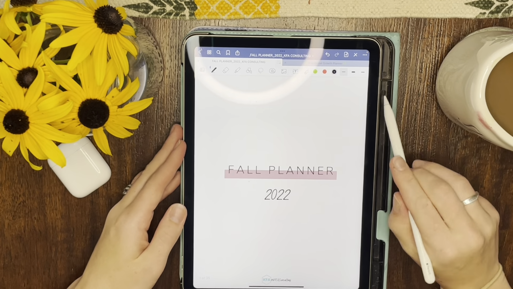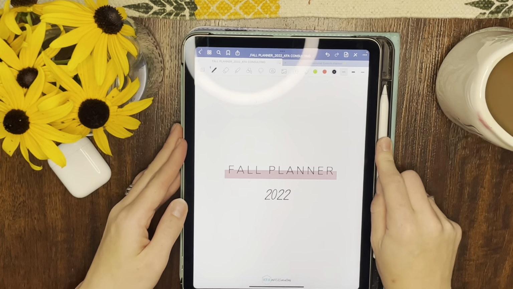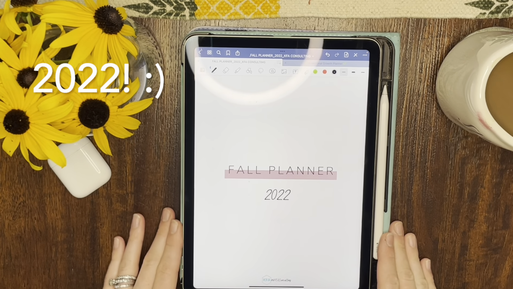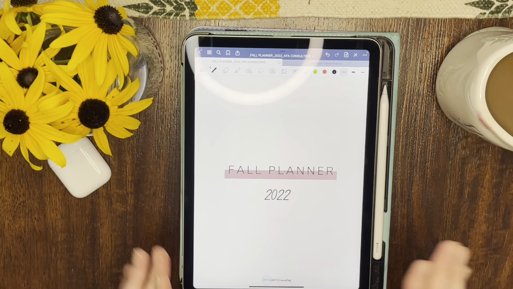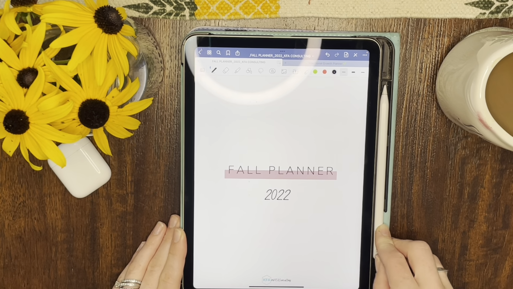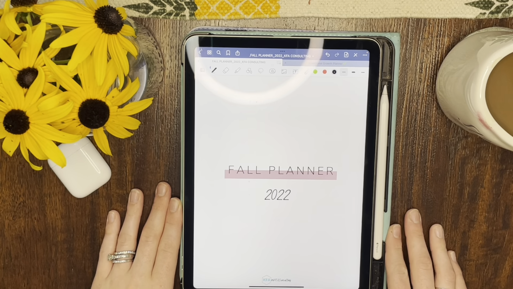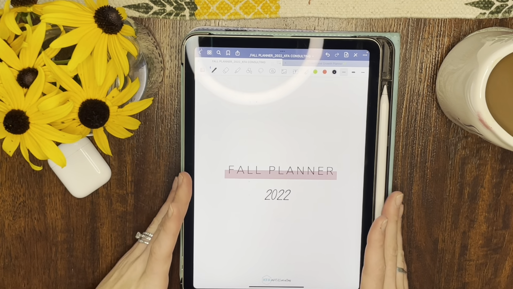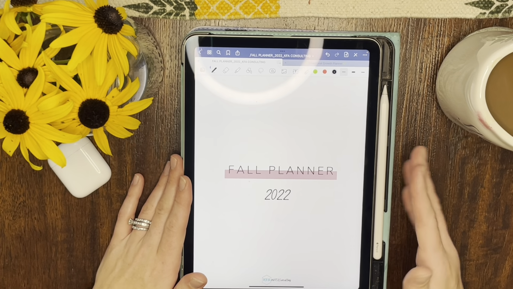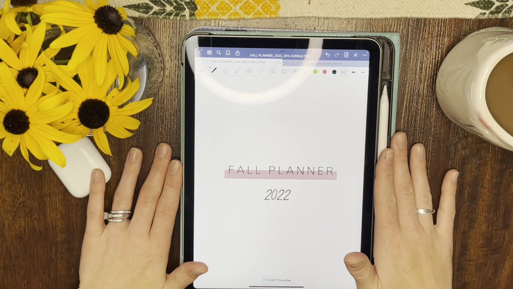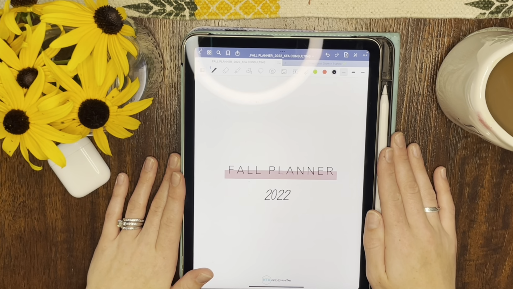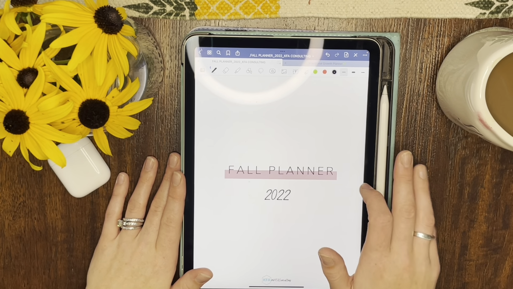All right, everybody, I hope you enjoyed that walkthrough of the new fall planner for 2021, the vertical planner. This is showing the PDF version that you would use in GoodNotes or an app like Notion. If you want to check out the OneNote versions, I have PNGs for you, and I will be coming out with an already pre-imported OneNote planner for you as well. I'm not quite there yet, but stay tuned to hear about that. I can't wait to launch that as well. I hope you enjoy. Happy planning.